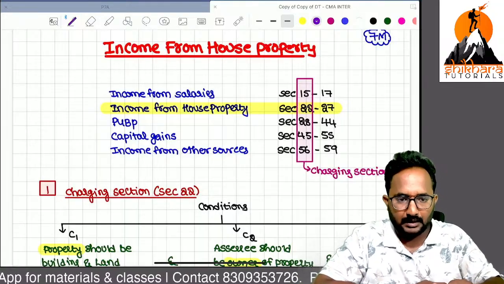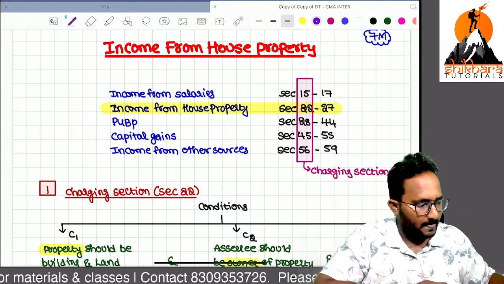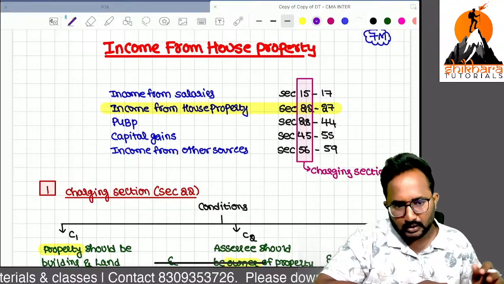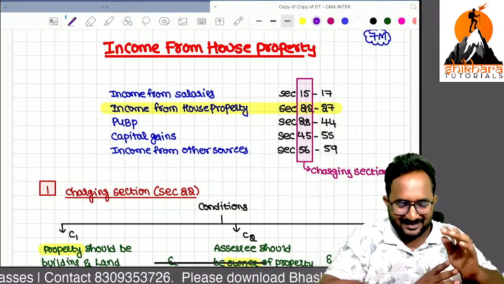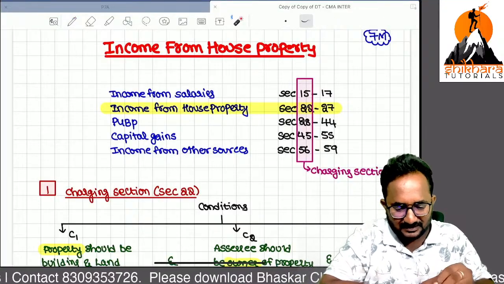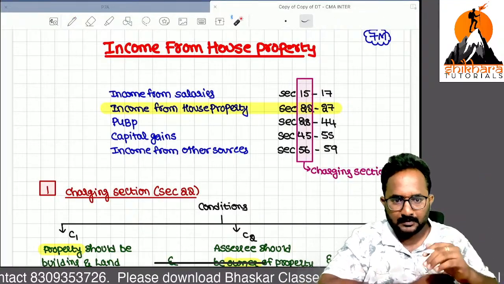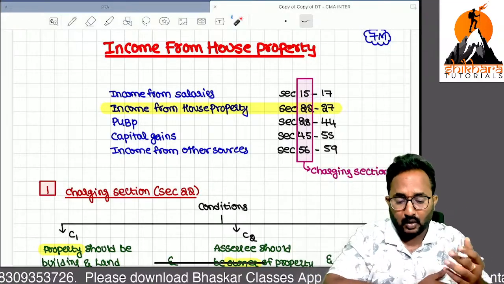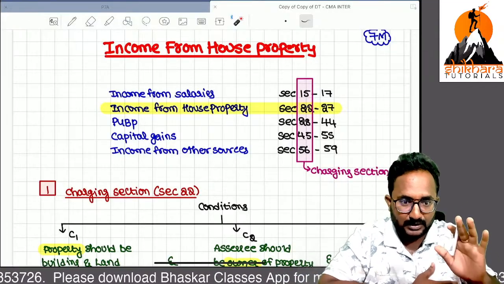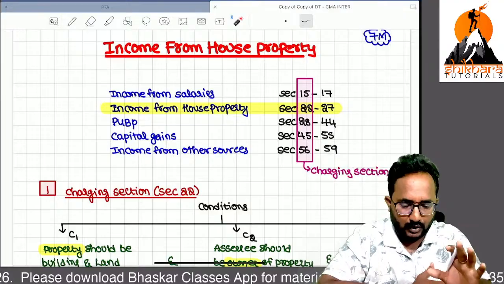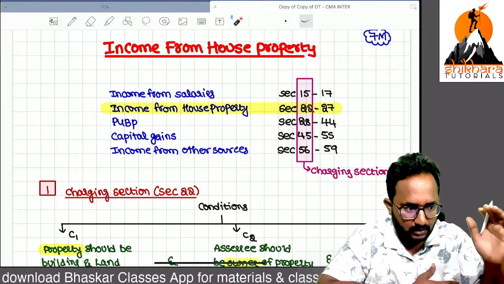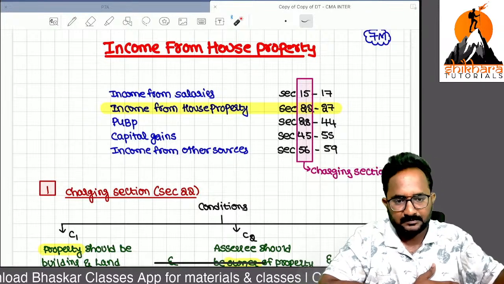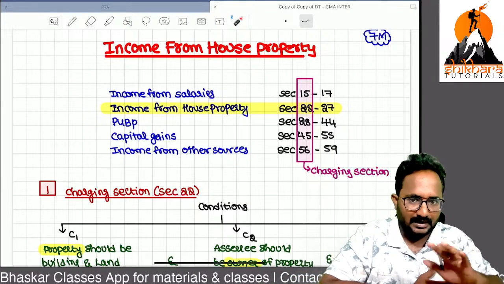Today I will try to take two more chapters also. Today is totally CMA Inter sessions only. CMA Final sessions we can try the day after tomorrow. Tomorrow also I will take CMA Inter only. Don't worry, I will try to cover to the extent I gave as a promise. I will try to cover all the chapters today and tomorrow. The remaining chapters, I will try to upload as recorded versions.